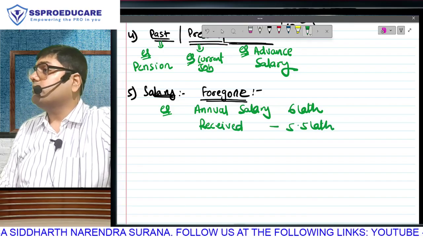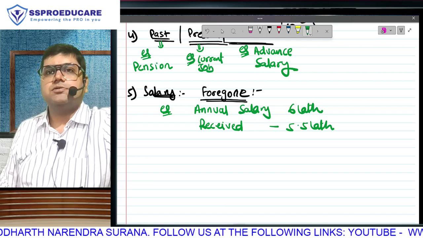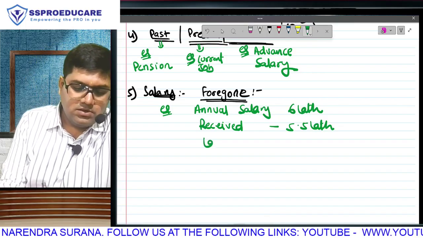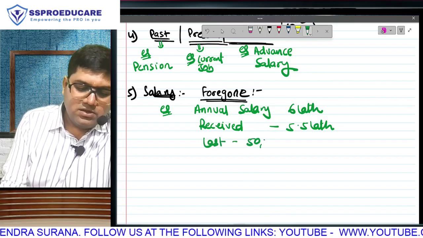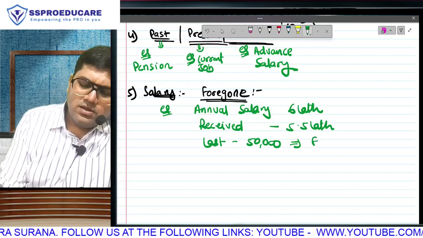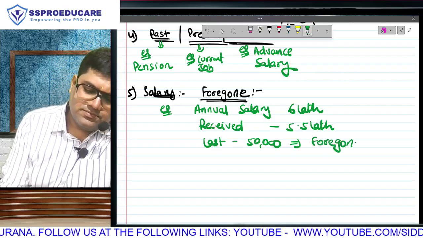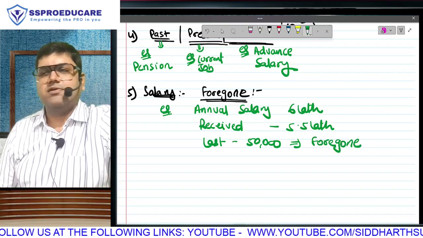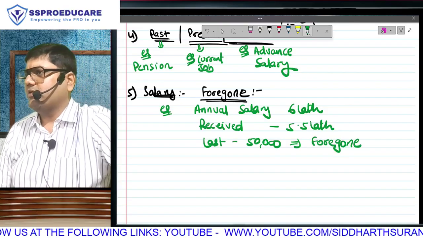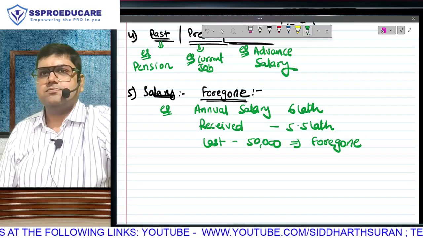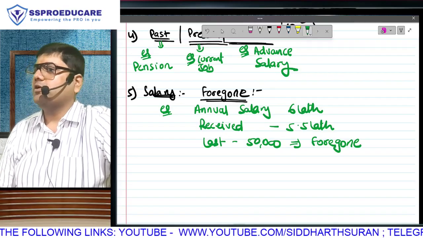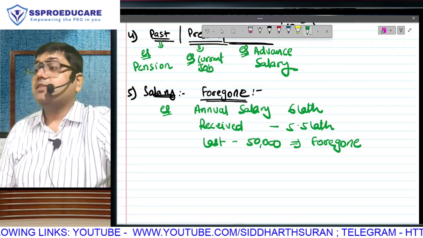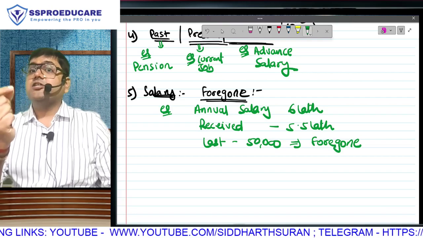When he comes to pay you the salary for the month of March, last month ka salary, that last 50,000, you tell your employer, keep the change. Tip rakh. You've been good throughout the year. You never made me do extra hours. You behave nicely with me. Keep this. Tip you are giving to your employer. You have decided not to take this salary. That's the meaning of that English word forgo.